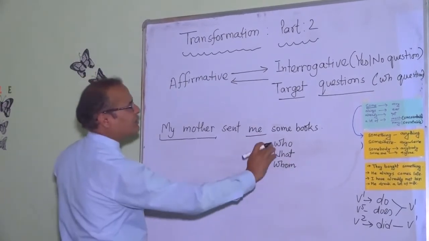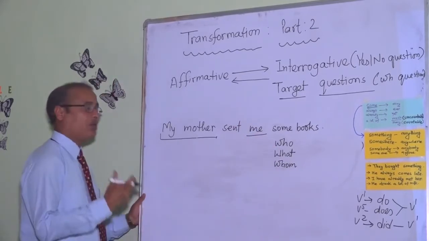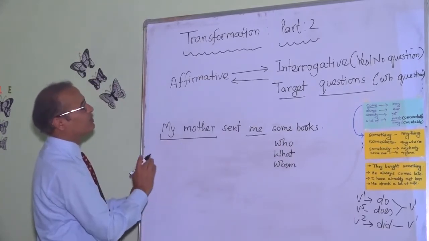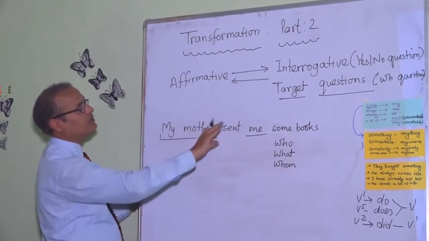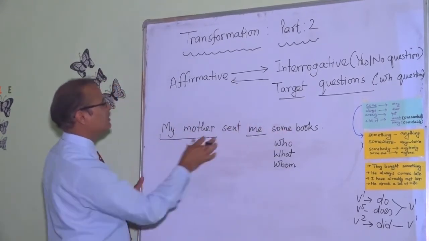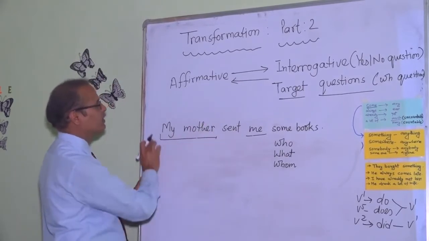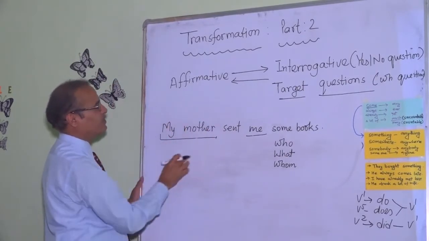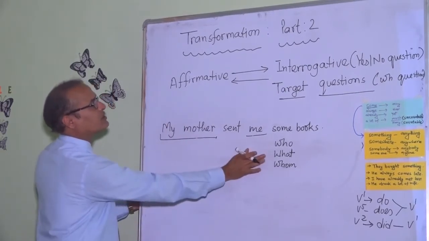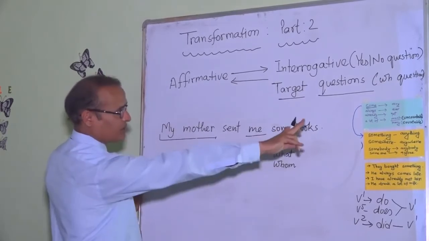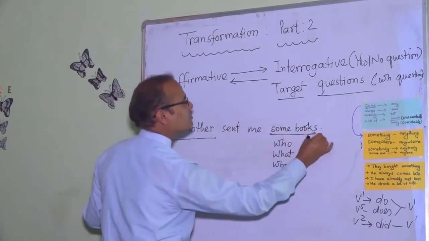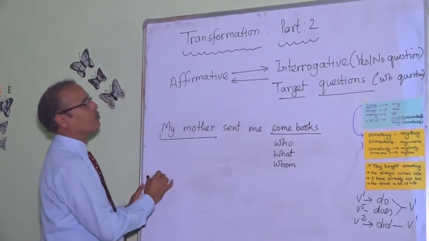Now it's easy. After targeting which questions we can form, we can easily form the question. So the who question for this will be, Who sent me some books? It's easy. For who we replace the subject with this word. Moving to what. What is used for things. So the thing given here is some books. So our question will be what